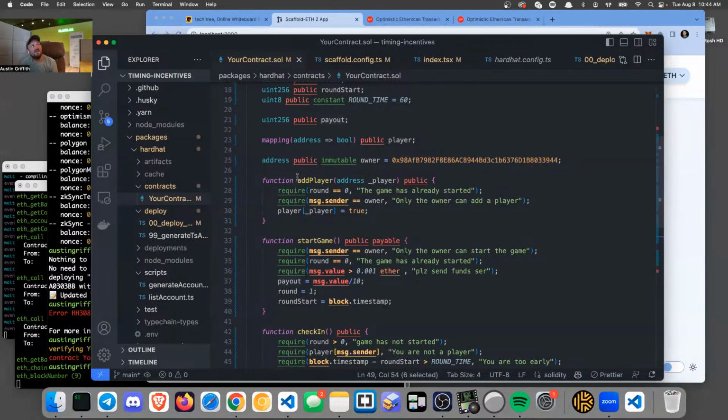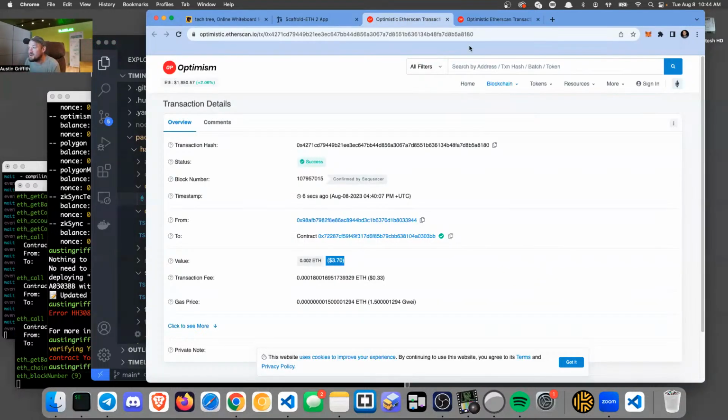It gives people a schedule: if you're paying attention, you're first right now, you're up. If you check in, you're the only person that can check in for the next 5 seconds or something, and then someone else would have to check in. We would need to have it be time-based, not block-based, because on Optimism you're having tons of blocks go by.